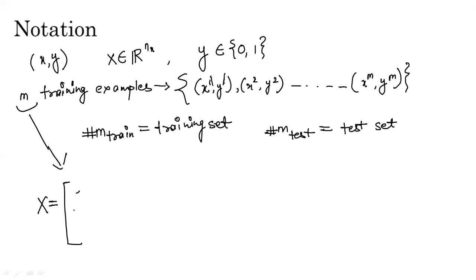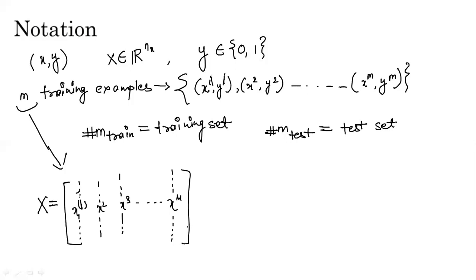We would represent it as follows. Here would be the first vector x1, and we would list out all the features of x1 here. This would be x2, we would list out all the features of x2. This would be x3, and we would list out all the features corresponding to x3, and so on. So if there are a total of m training examples, this represents xm, and corresponding to xm we would write the features here, and this would be a matrix.